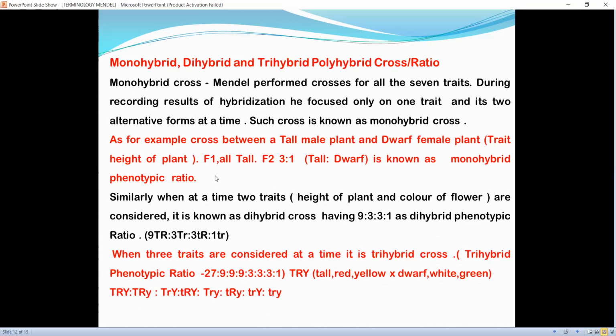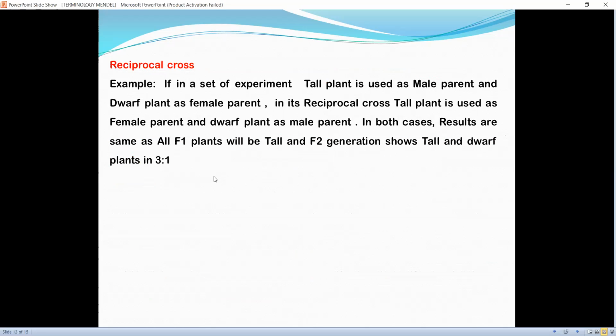What he observed was that in F1 all the plants were tall, although he was expecting the plants to be of intermediate height. Tall plant is about 2 meters long and dwarf plant is about 1.5 meters long, and he was expecting the hybrid to be in between. But all plants were tall. It means only one allele, that is capital T, expressed itself and the other allele did not express itself. And when we consider only one trait at a time, it is known as a monohybrid cross.